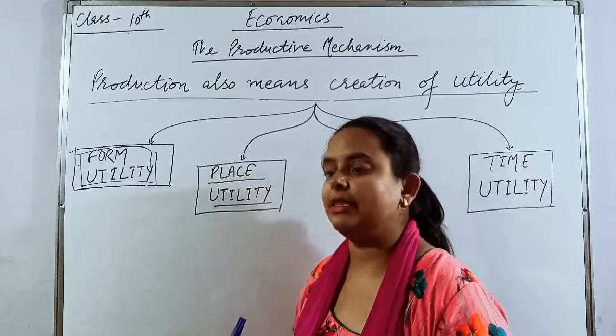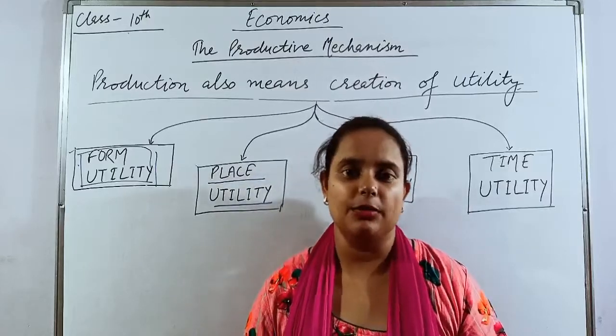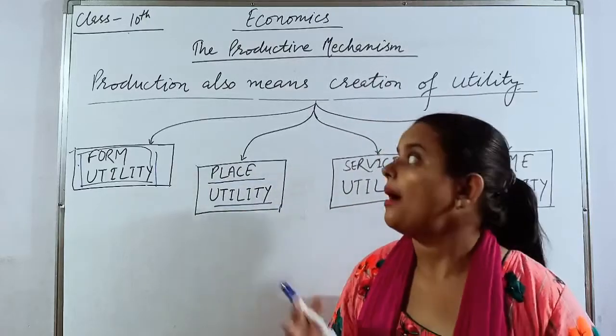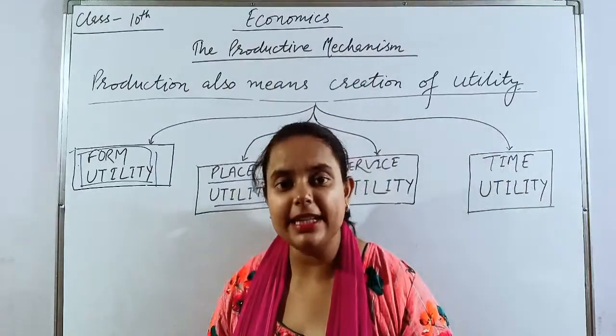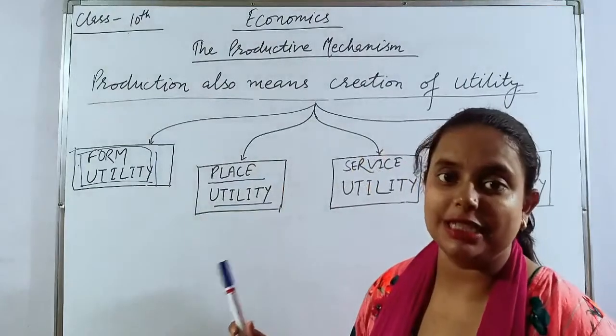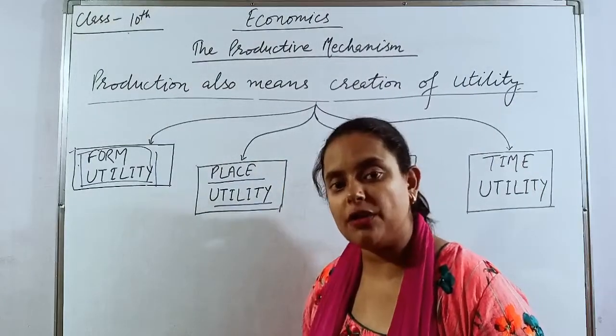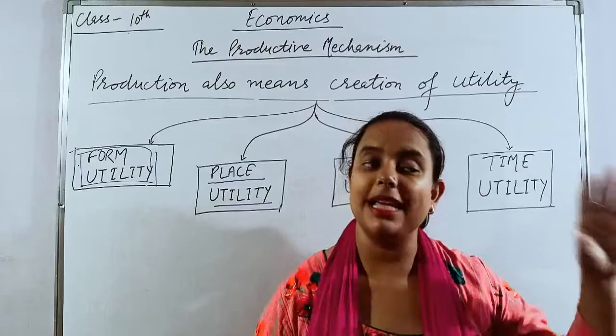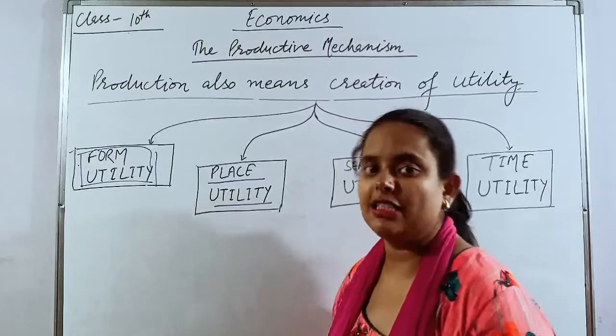Then only is that consumer able to use that commodity, and then only will it satisfy his want. So the other way of creating utility is by changing the location of the commodity, from the place of production to the place of consumption.